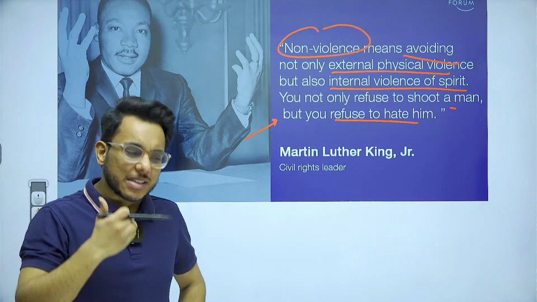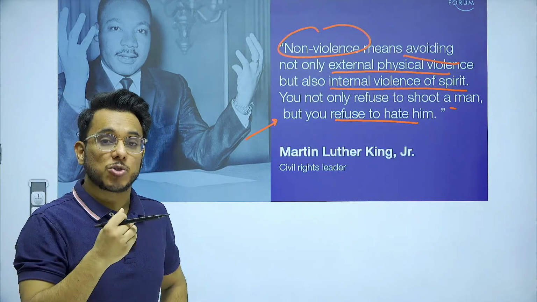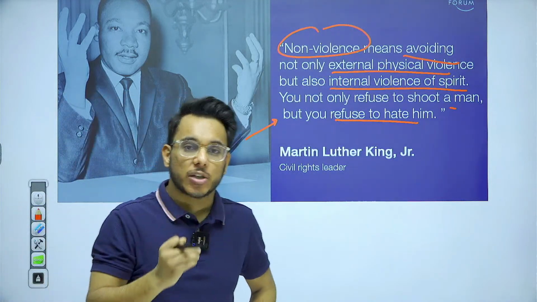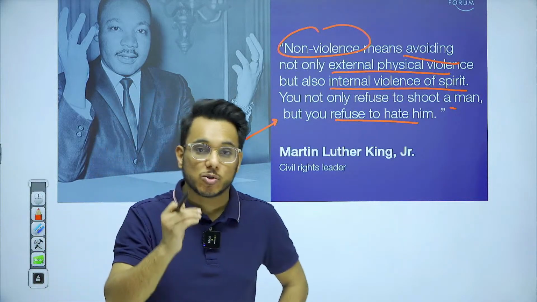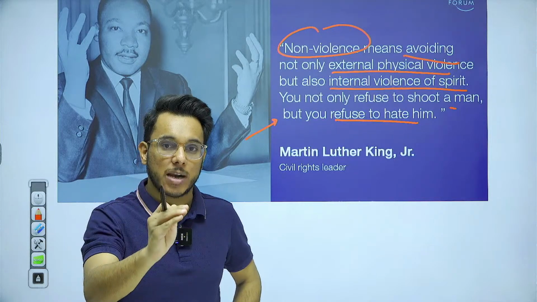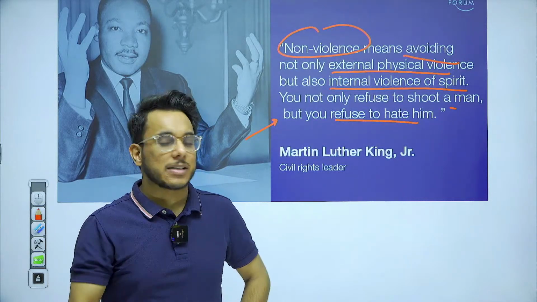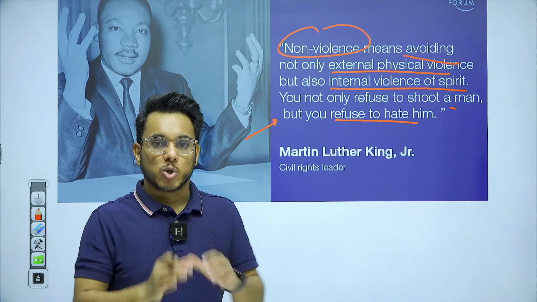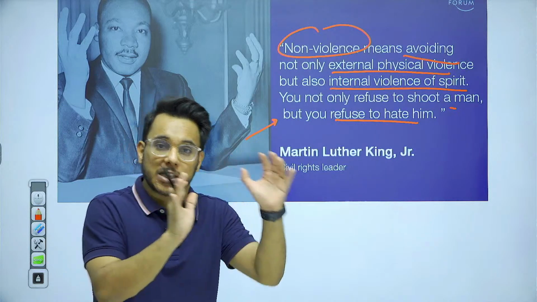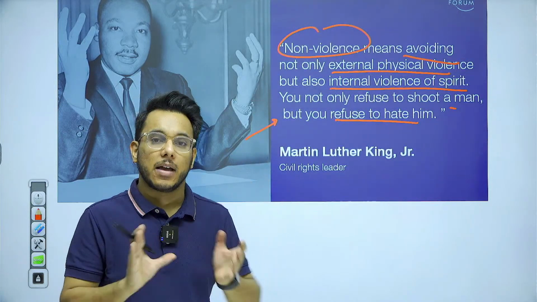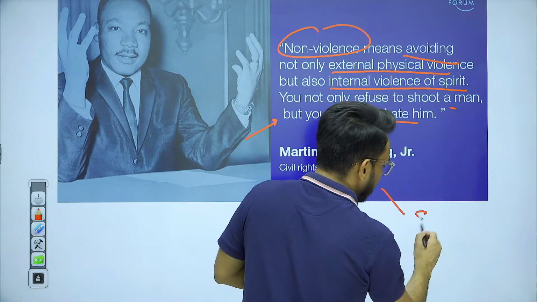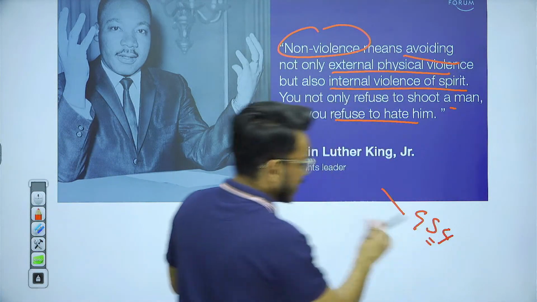So, non-violence does not simply mean the absence of physical violence, physical tension. It also means the absence of deprivations, inequalities, and injustice that is being meted out to people, sometimes in the name of caste, religion, ethnicity, nationality, or such things. This is the real meaning of non-violence. Physical non-violence as well as spiritual non-violence should be abided by in spirit. You can use this quotation for GS paper number 4, ethics, as well as essay.